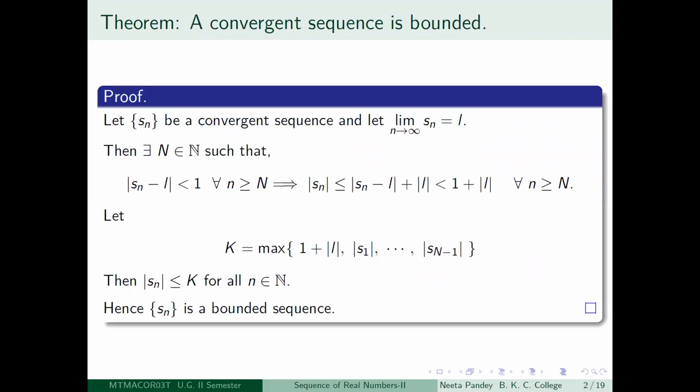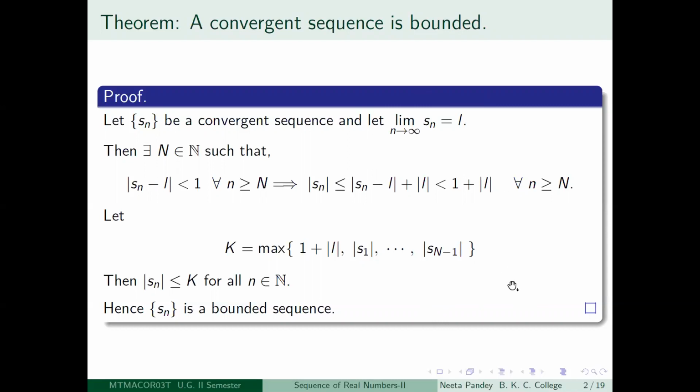So in the last lecture, we ended at the point where we showed that the limit of a convergent sequence is unique. And this is the next result, which says that a convergent sequence is bounded. So let us try to see how to prove this. Suppose you take a convergent sequence and suppose that the sequence converges to a point L. So let limit n tending to infinity S_n be equal to L.